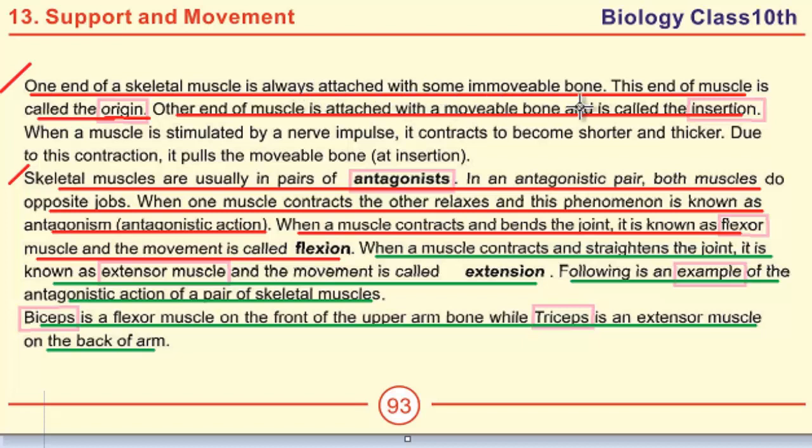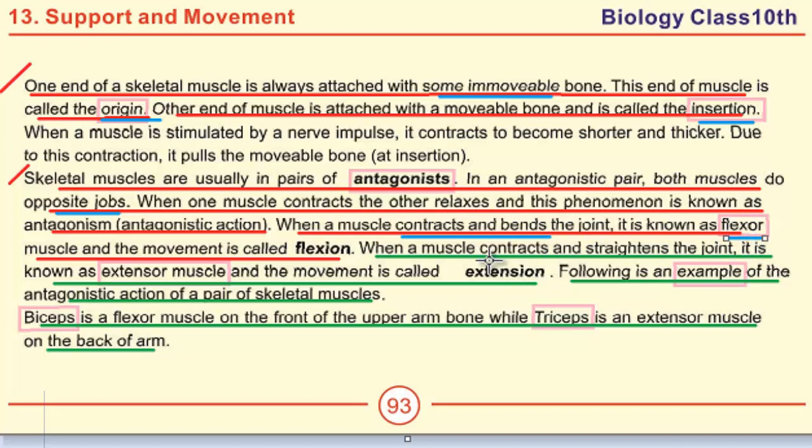The end of muscle which is attached with some immovable bone is called origin. Next MCQ is taken from the definition of insertion. Likewise, in an antagonistic pair, both muscles do opposite jobs. When a muscle contracts and bends the joint, it is called flexor muscle.